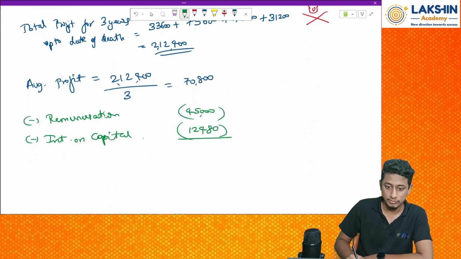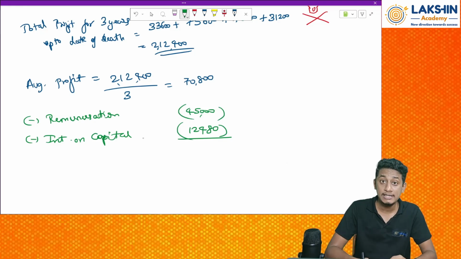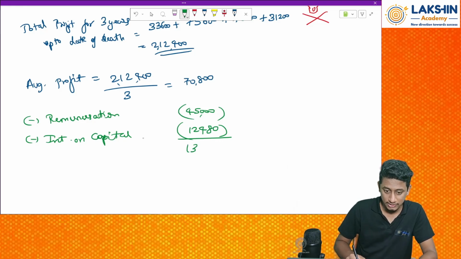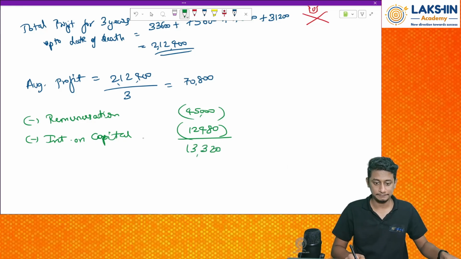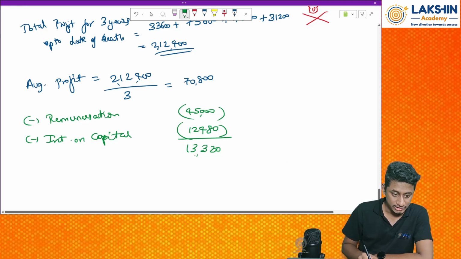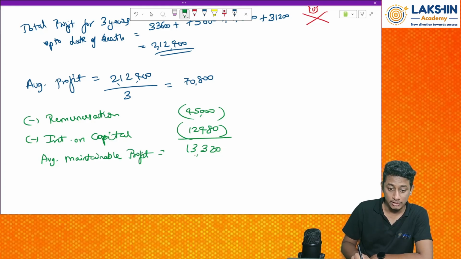So deduct these both and find the average maintainable future profit. 70,800 minus 45,000 minus 12,480, that is 13,320. So this is the average maintainable profit. But is this the goodwill?